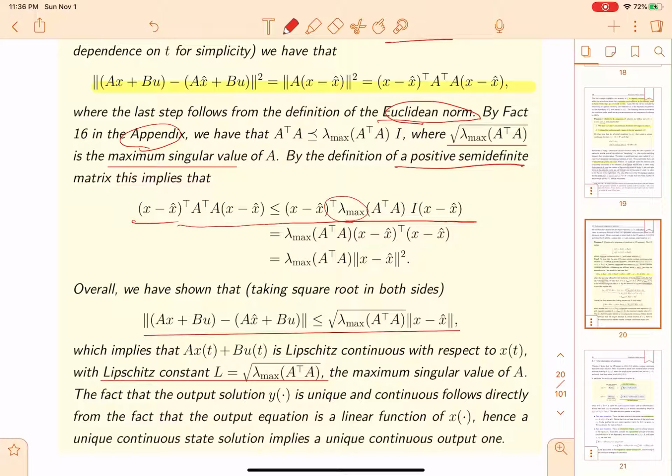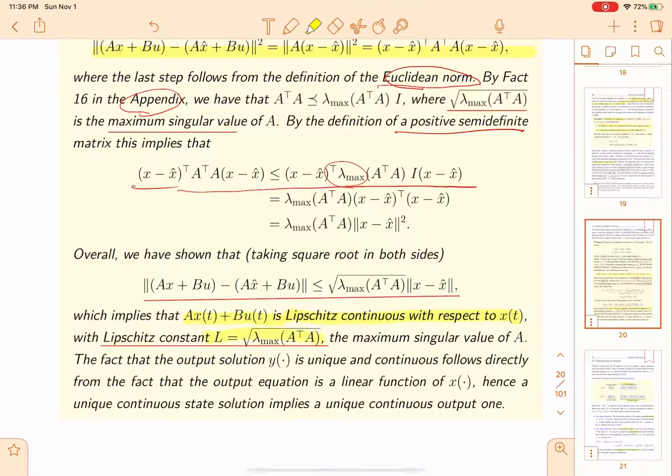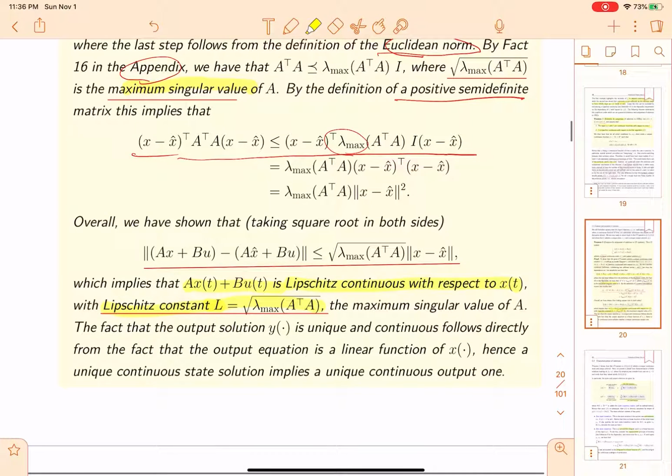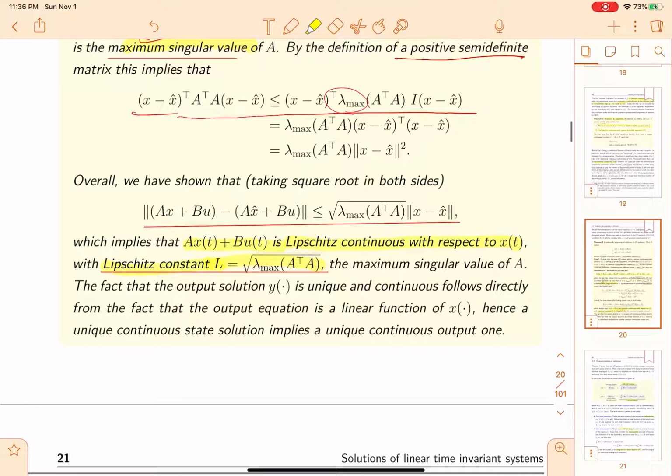So this implies that x(t) with input u is Lipschitz continuous with respect to t, and the maximum singular value of A will become the Lipschitz constant L. And the fact that the output solution y is unique and continuous follows directly from the fact that the output equation is a linear function of x. Hence, a unique continuous state solution implies a unique continuous output.